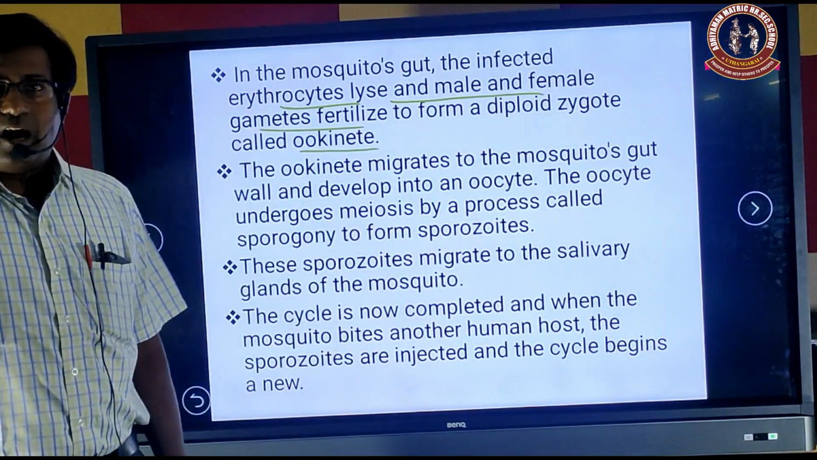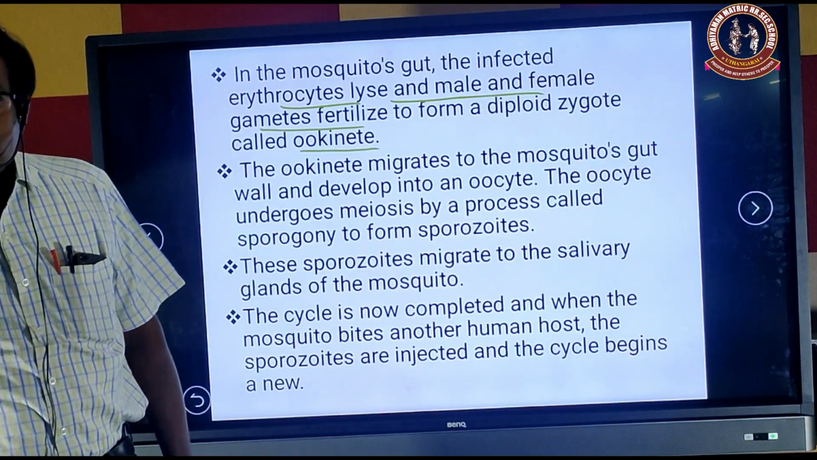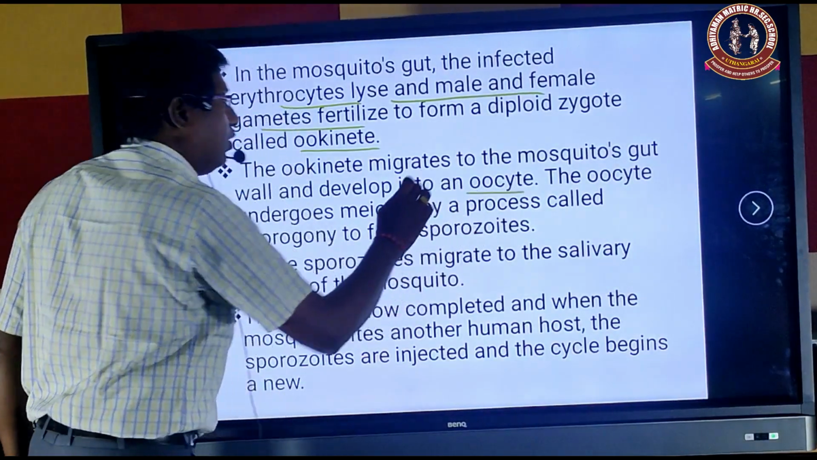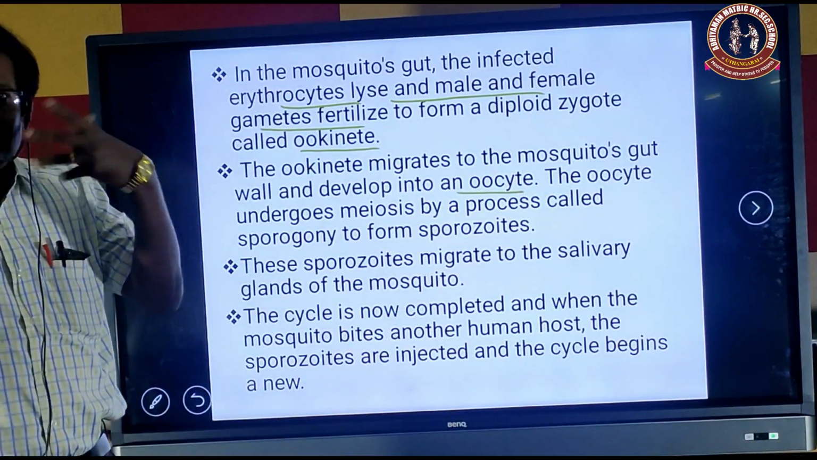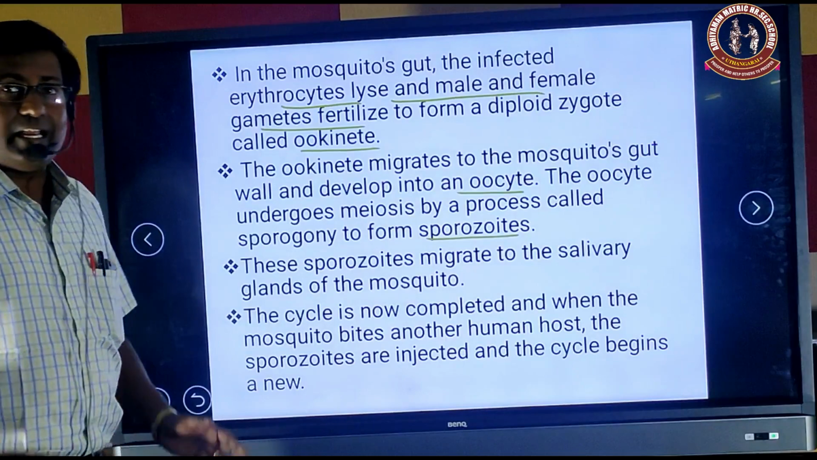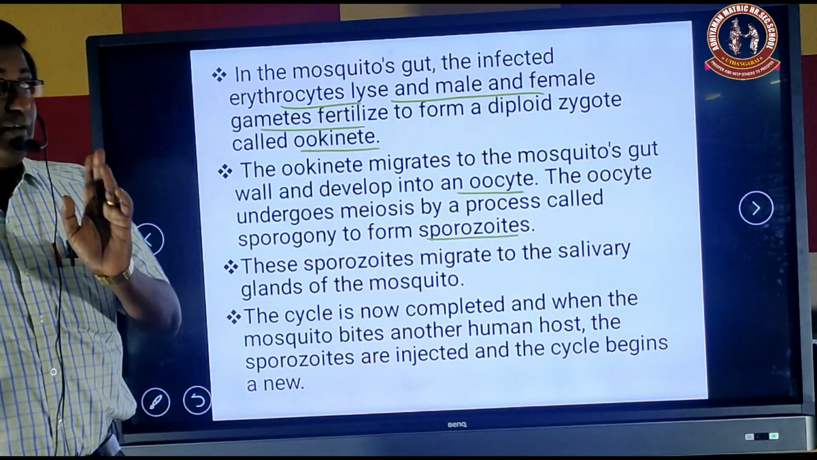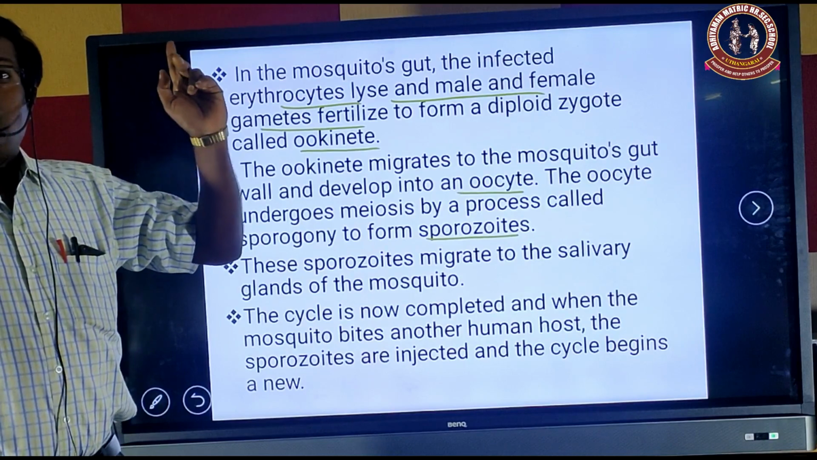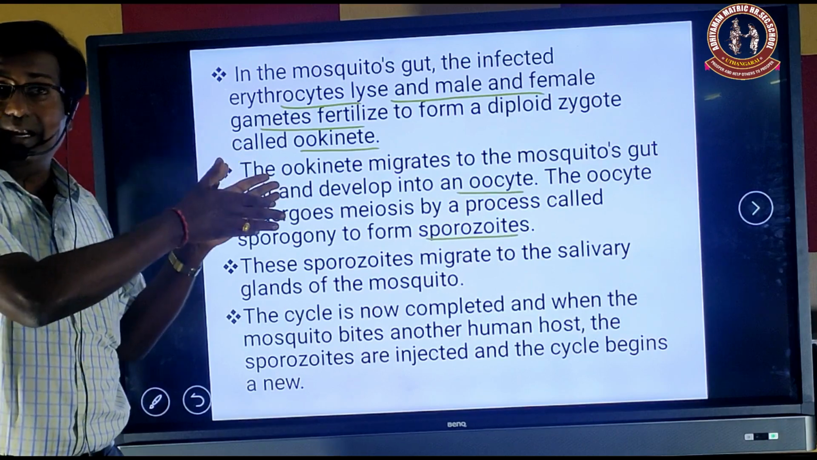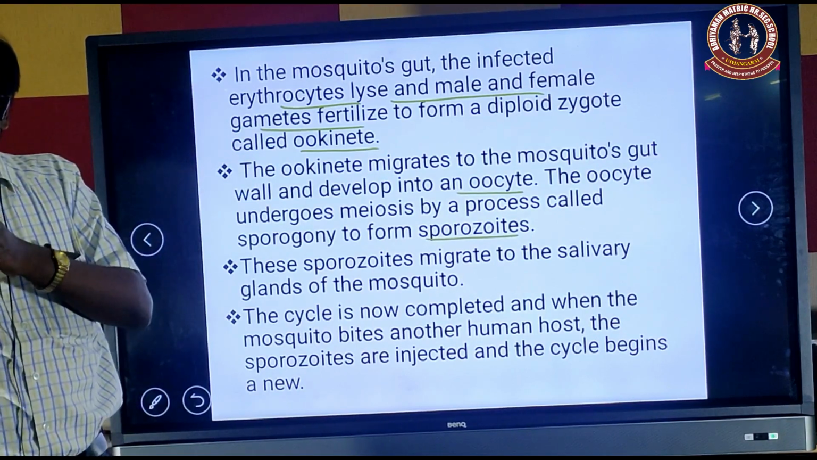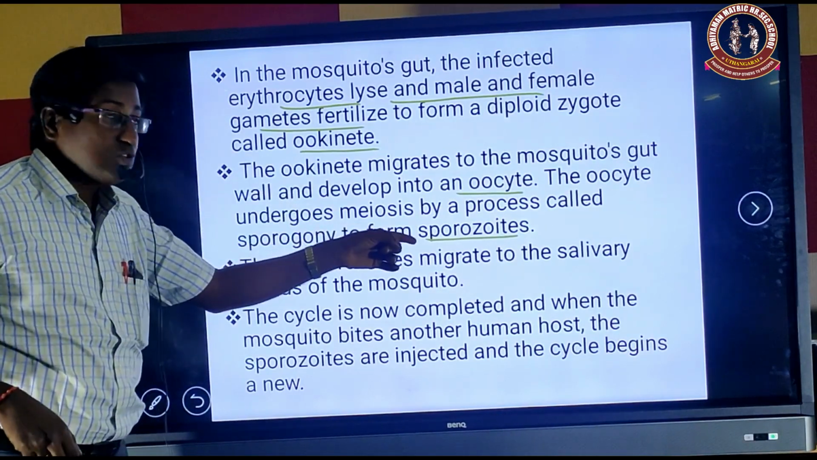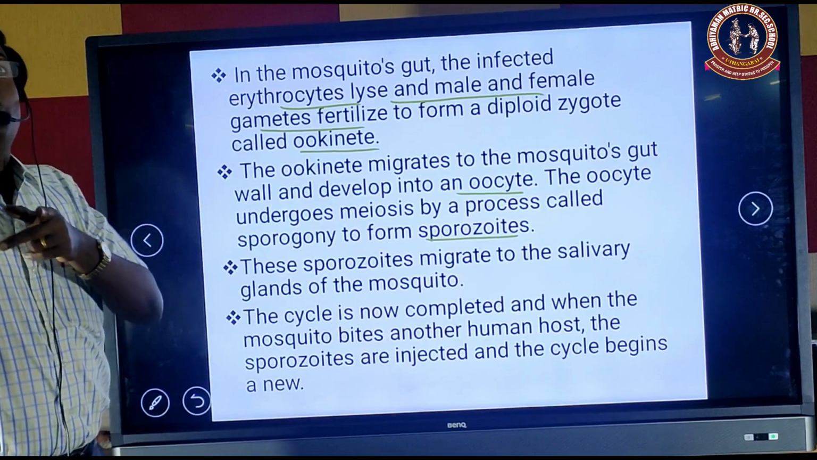Then these ookinetes pierce into the intestine of the mosquito and form the oocyst. The oocyst undergoes meiotic division and produces many sporozoites, and this cycle is called sporogony. Already we saw the first one, zygogony, in the liver cells. Second, gametogony in human blood, because microgametes and macrogametes are formed. Now in the mosquito intestine, the sporozoites are produced, and this cycle is called sporogony.